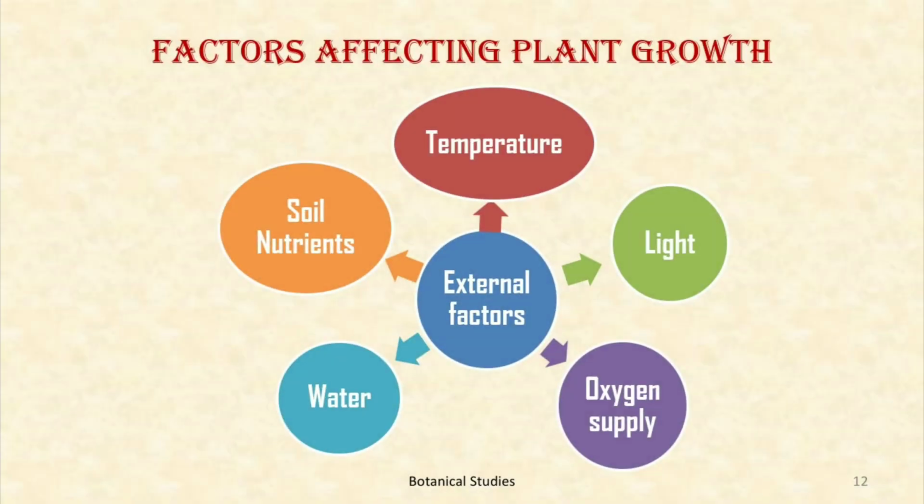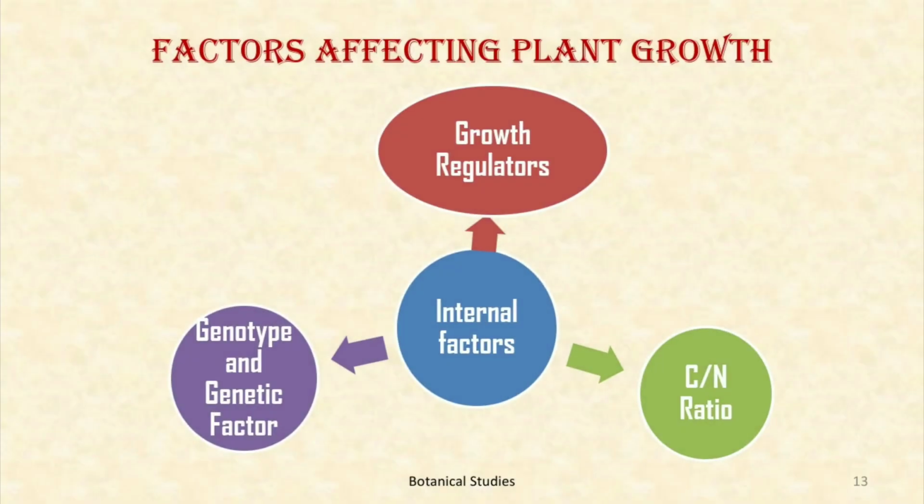Factors affecting plant growth. The environmental factors, that is external factors, play an important role in the growth and development of any plant. The important external factors are temperature, light, oxygen, water and environment. Second, internal factors. Some internal factors like growth regulators, carbon-nitrogen ratio and genetic factors also influence the growth and development of any plant. This is all about growth and development in plants.